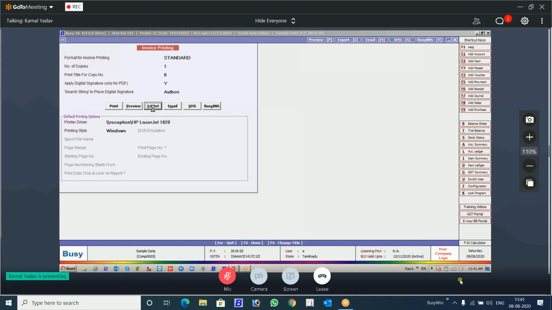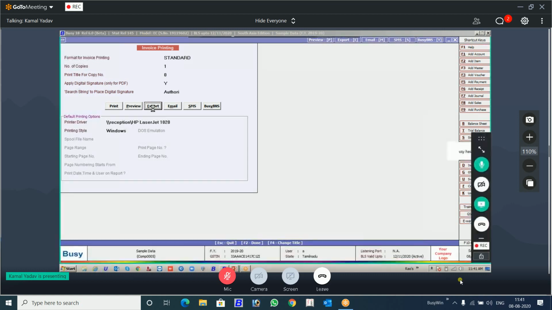Export. Let's see. It will take a few seconds. As I told you, this SQL is somehow misbehaving, so bear with me. I'm giving you the example of this standard edition, but you can select any standard format, any design format.